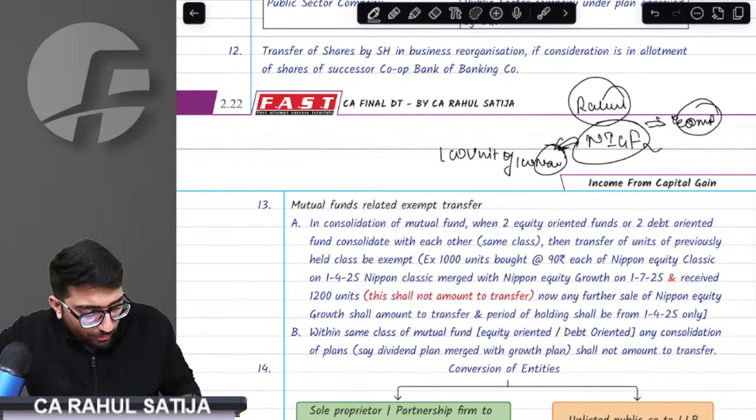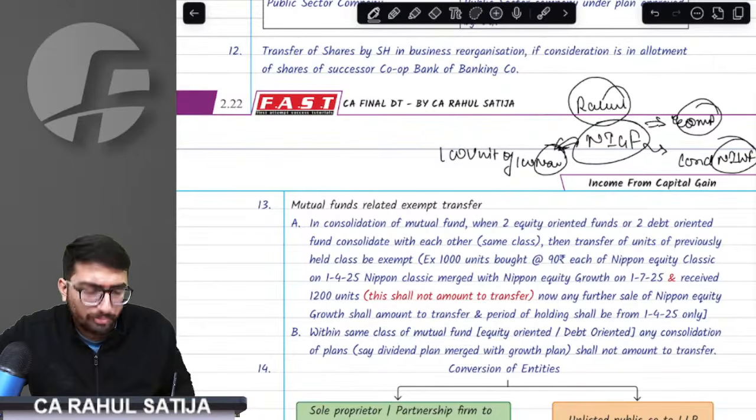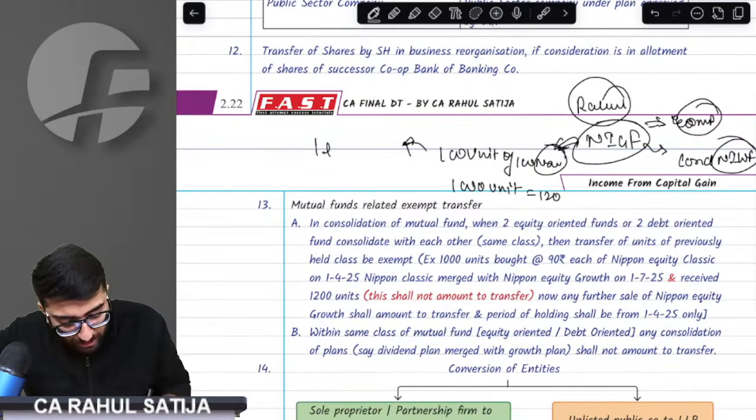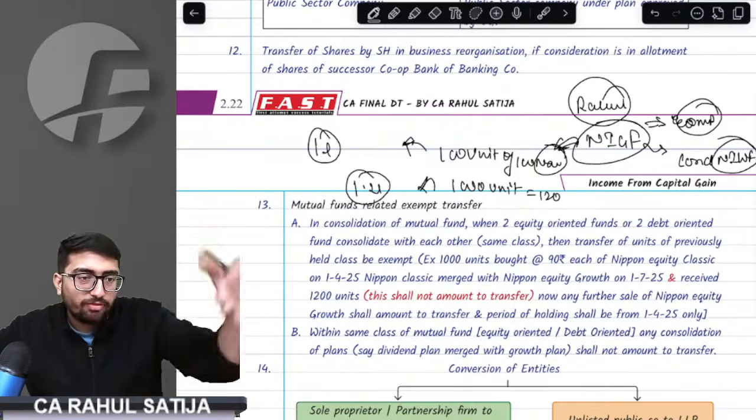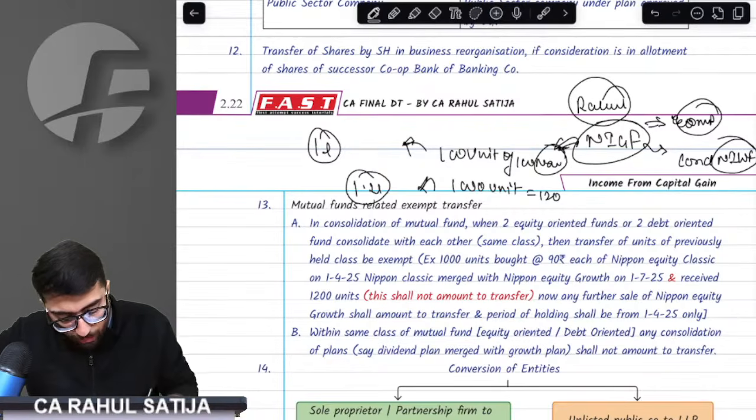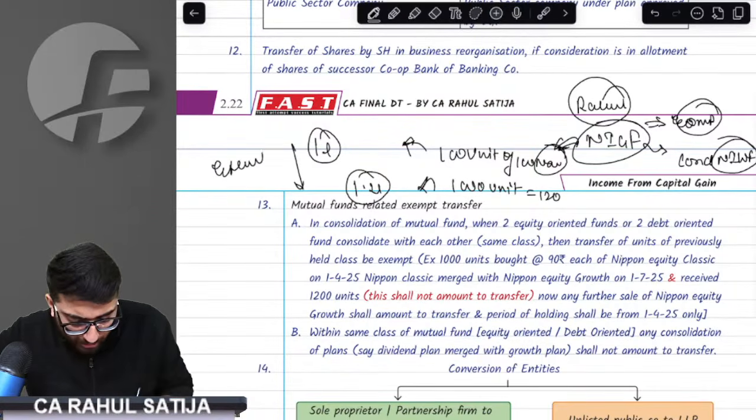So this Nippon India Growth Fund was consolidated with Nippon India Wealth Fund. They both were consolidated. In return, I got 1,000 units of NAV 120. Earlier value of the mutual fund was 1 lakh. New value of the mutual fund is 1.2 lakh. So ultimately, in exchange of these units, I got a benefit. The provision says whatever exchange happened, whatever benefit you got, that is absolutely exempt.